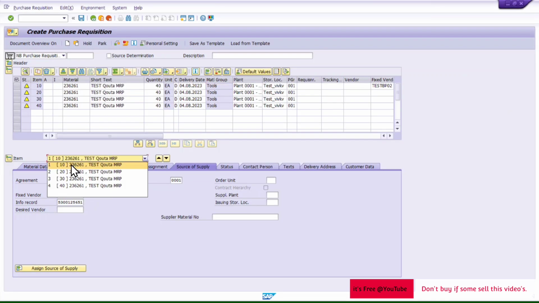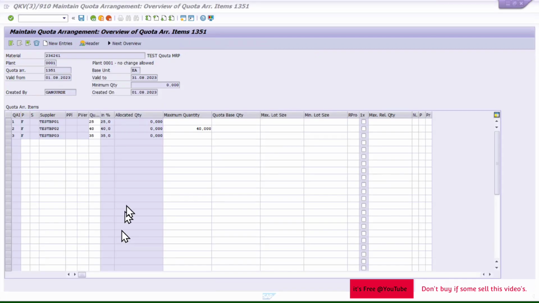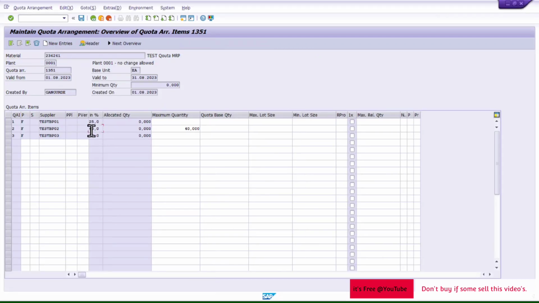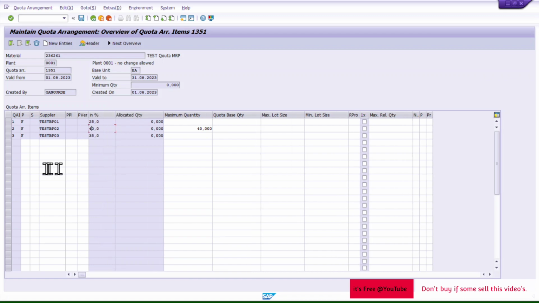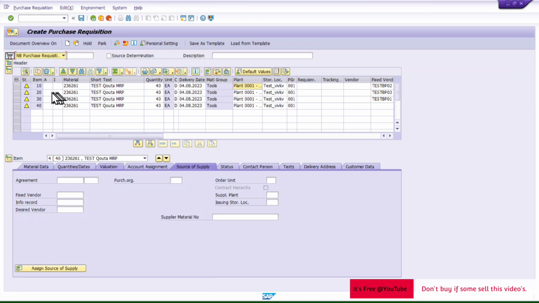Then I will go to the next item, BP3 selected. Then again BP1 will get selected because of its quantity allocated. Now for the fourth one, although if I go into quota, this BP has the maximum quota, and even if we take the quota rating, this has the max quota rating, but I have provided 40 quantity, so the system will not select this BP again.